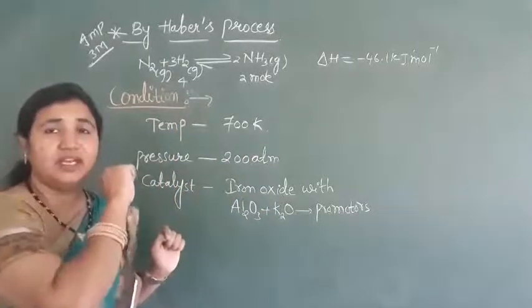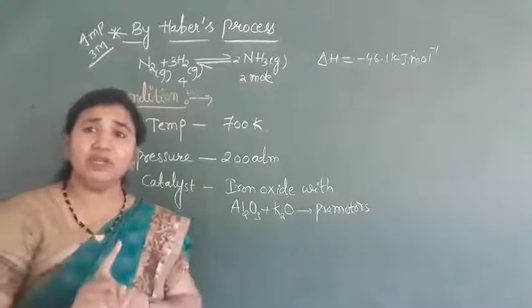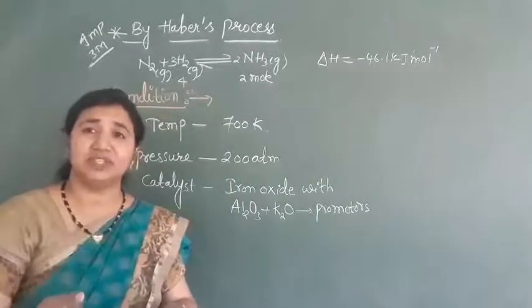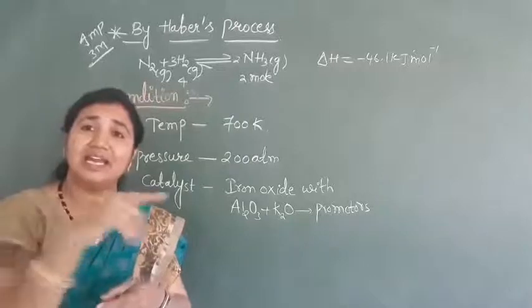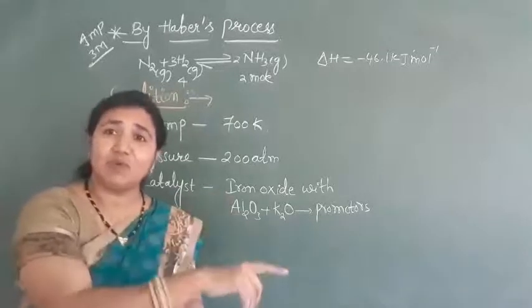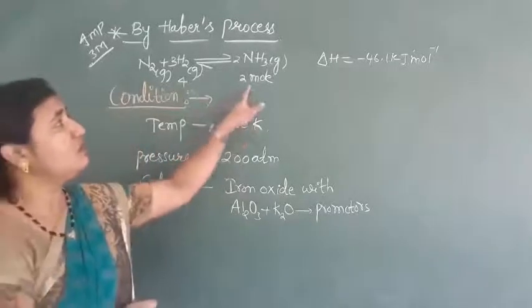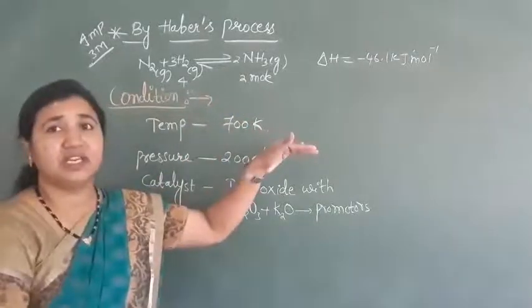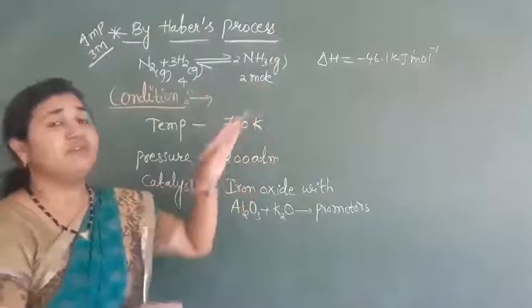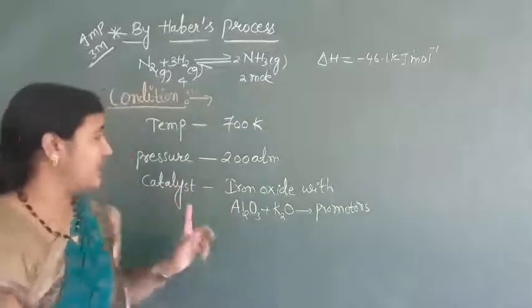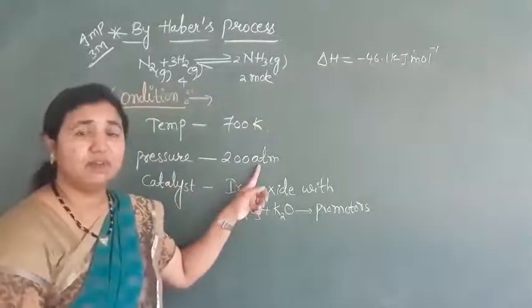Okay, are you getting it? So increase in pressure shifts the equilibrium in the direction having fewer moles, which is the forward direction. That's why we have to apply high pressure, and that pressure is 200 atmospheres.